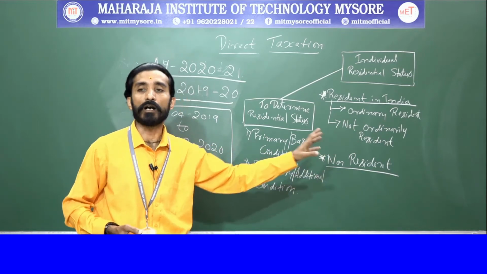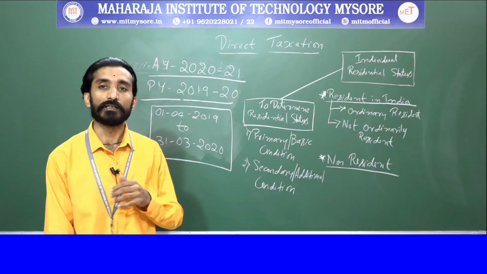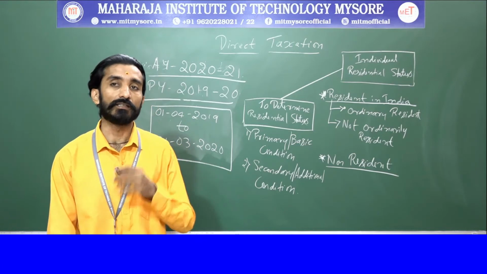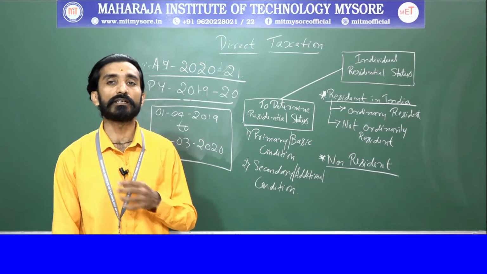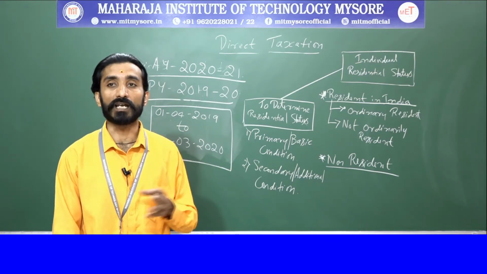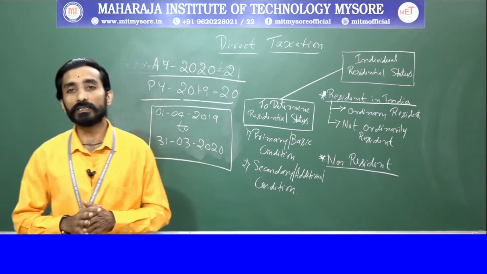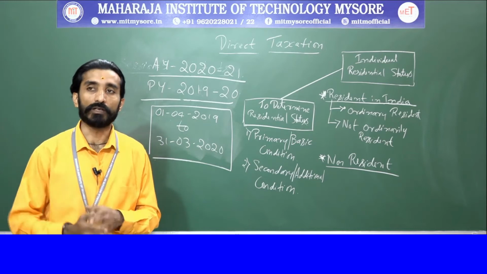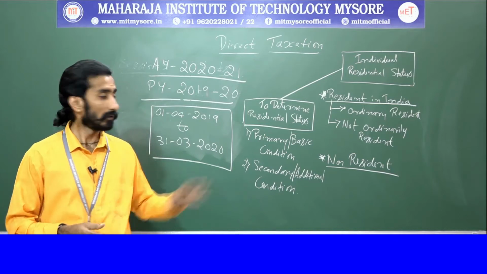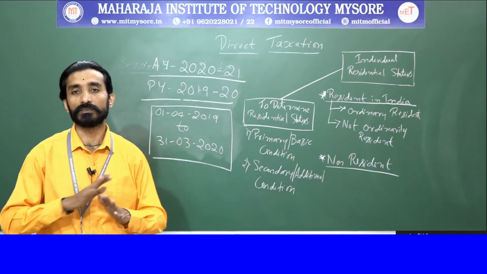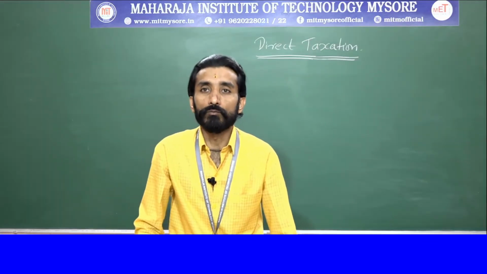Clear? This is how you assess problems based on residential status. To decide residential status, you need to look at the conditions and also how many days they were in India in the previous year, taking all those aspects into consideration. Hope you are clear with Surendra's problem. Because he was there only for 53 days in the previous year, he is termed as non-resident in India. This is one residential status, also called NRI. Okay, we will move on to the next problem.